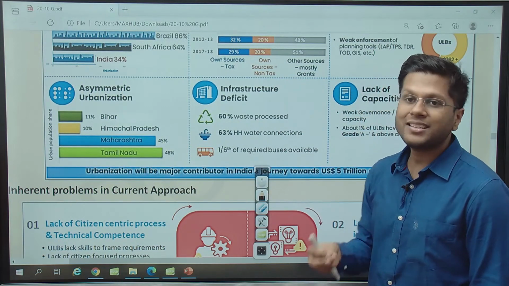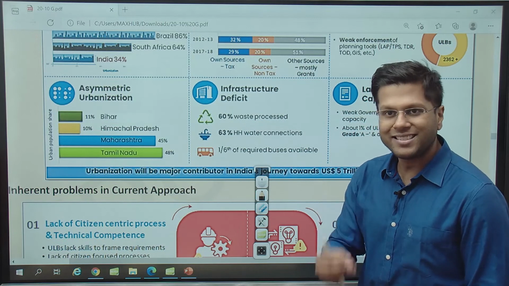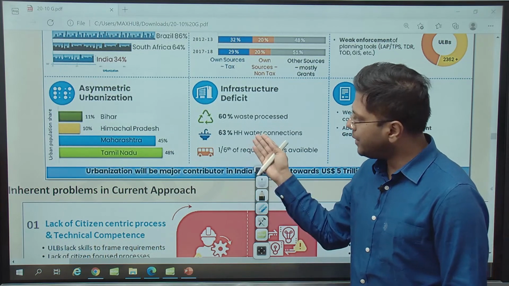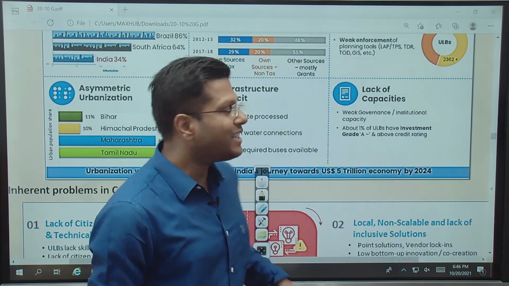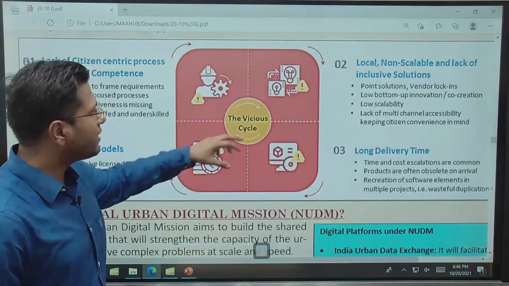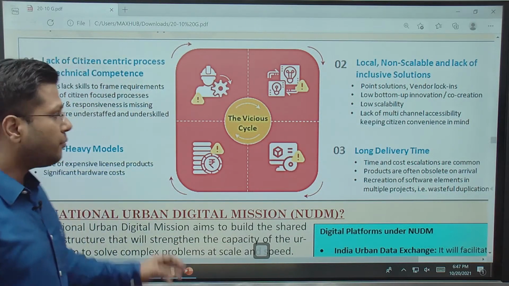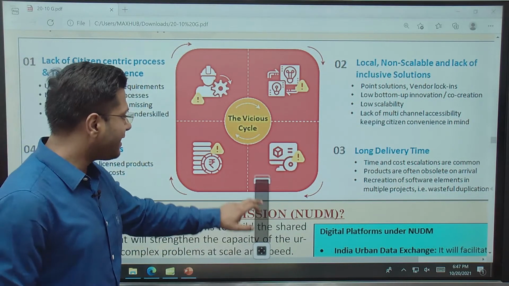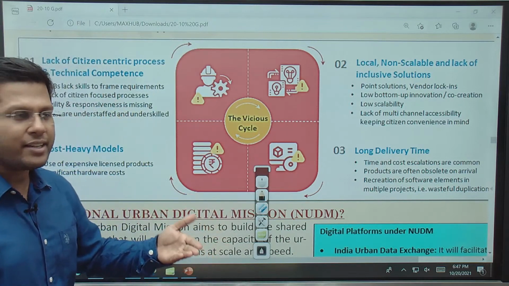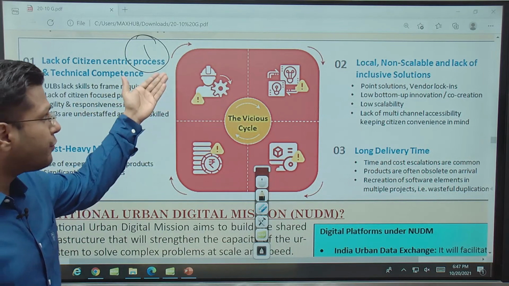What about the presence of potable water, drinking water in households? It is very less in urban areas, right? The availability of bus services. So these are the kind of problems that we are talking of. But now let us look at the issues that are related to this. Because of this, we are not making things citizen centric. It is centric to whatever government has to do, right? Just as a matter of duty, they fulfill something and it is not completed for citizens, right?